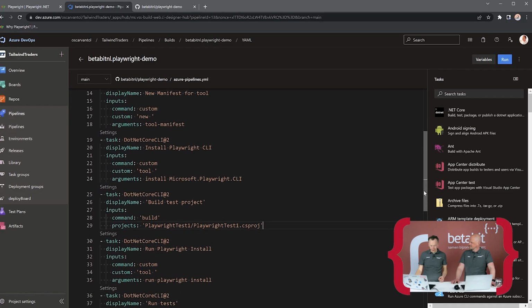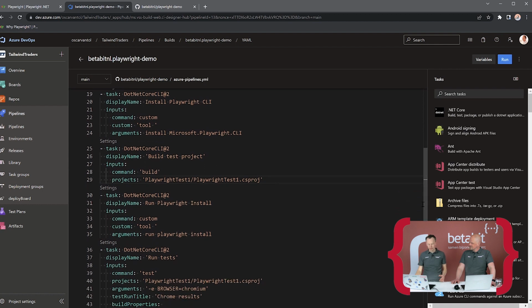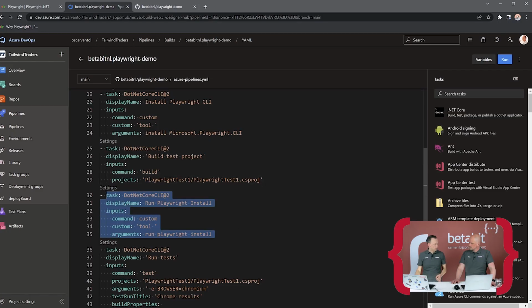Then I'm going to build the test project I'm actually running first, so it will create the bin directory, and in that is, for instance, the installer. In this case, it's Linux, so it's not the PowerShell one. But there are multiple scripts in there. It could be PowerShell Core. I didn't check actually, but I think it's an SH script. And then we are executing the tool to actually do the install. This tool is going to try to find the proper script for this environment and run it. So in this step, it will download the browsers.